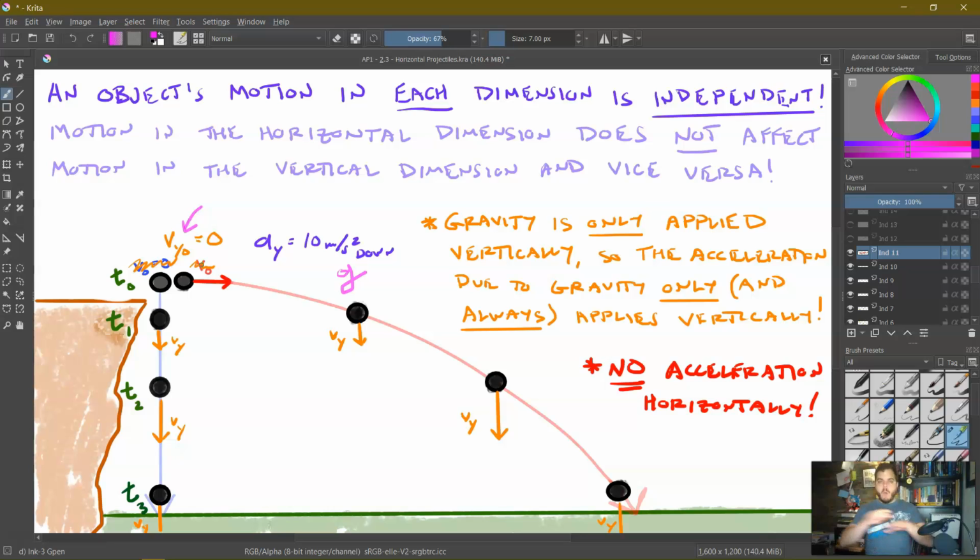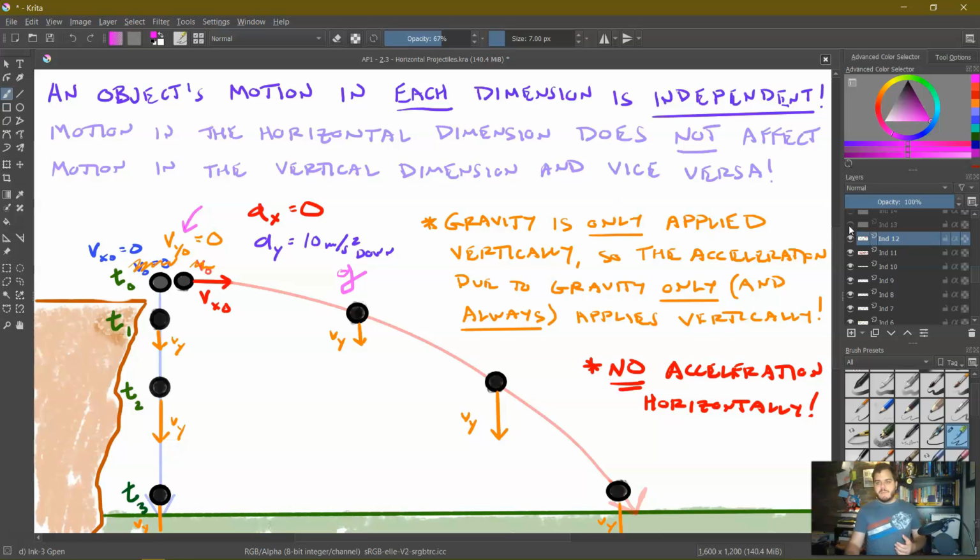So there's no horizontal acceleration here, and that tells me that the initial velocity in the horizontal dimension, which we'll label as v_x naught, is unchanged. There is no acceleration in the x dimension, and we'll say for the dropped projectile, its horizontal velocity would be 0 because it's not moving side to side. And if its initial horizontal velocity is 0, and its acceleration is 0, then this will never move side to side, which makes sense.